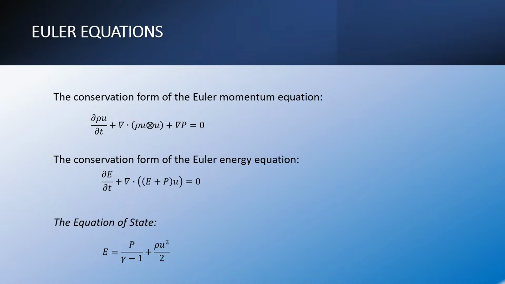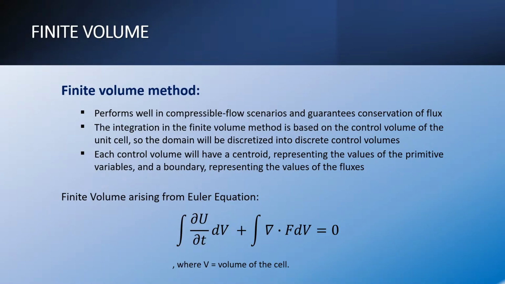And to close the system of equations, we utilize the equation of state, which basically says that E equals P over (gamma minus 1), where gamma, the specific heat ratio, is equal to 1.4 in this case, plus rho u squared over 2.